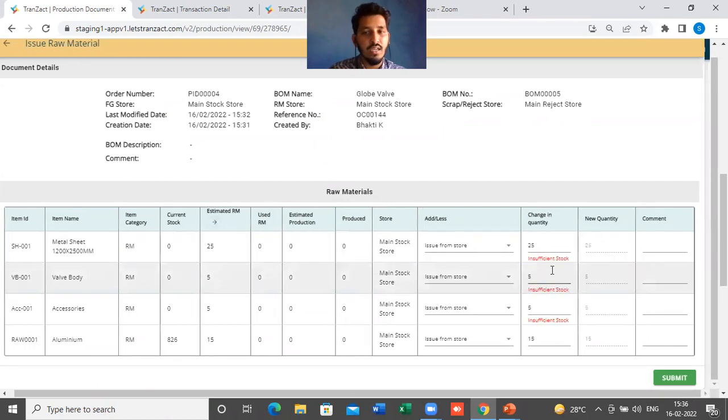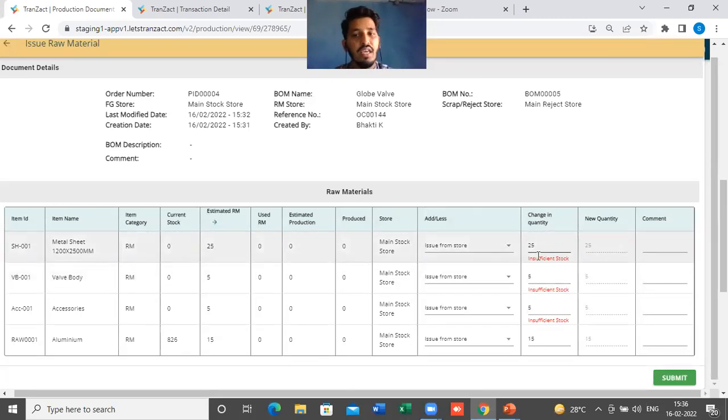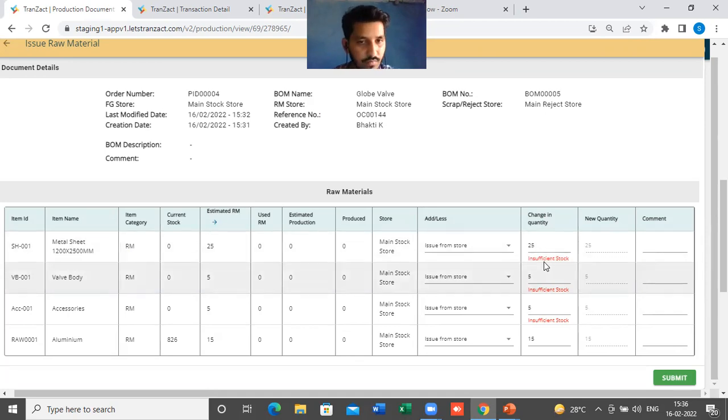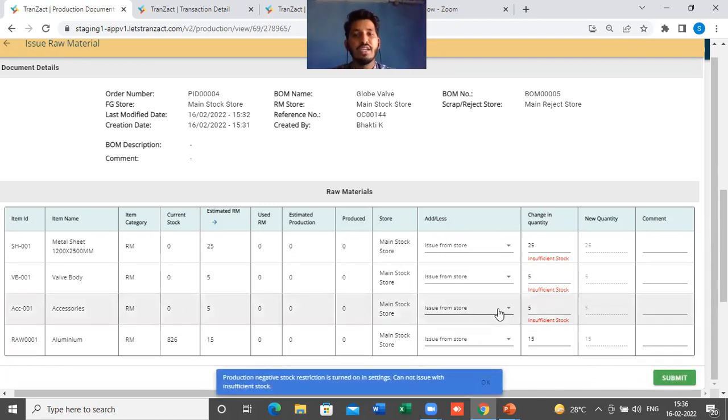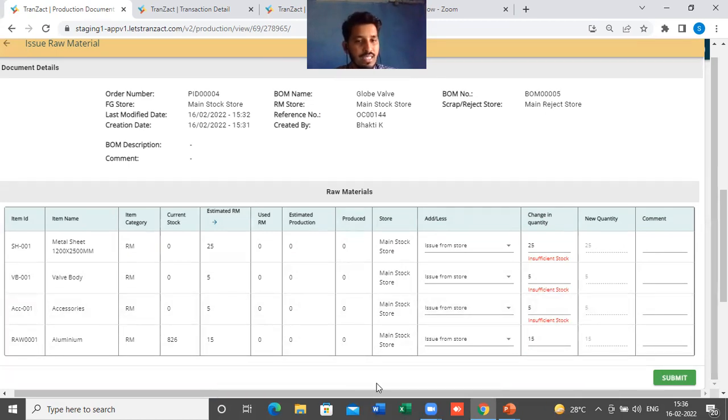Now if you see here, if the stock is not present in my inventory, you will get the data here in change in quantity, and it will give me an option of insufficient stock. And if the negative restriction is on from the settings, so we have this option to put on the negative restriction, the stock should not go negative. If you click on submit here, the system will show an error: production negative stock restriction is turned on in settings. That means I cannot raise a requisition if my stock is going into negative.